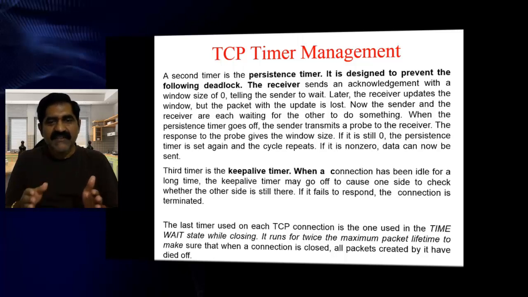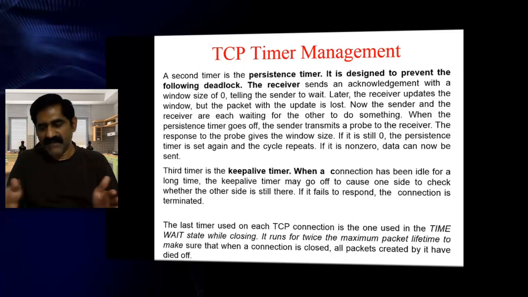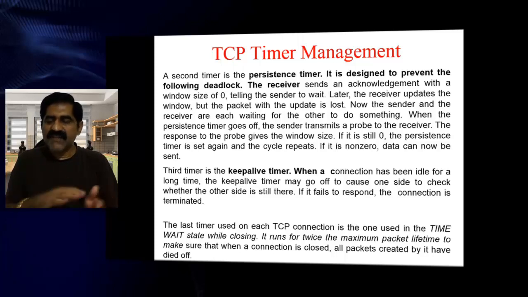We are waiting twice the maximum lifetime of a segment, nothing but a packet. Whatever time the packet takes, we are waiting twice for that. Suppose the packet takes T, we are waiting 2T before closing the connection at this host.